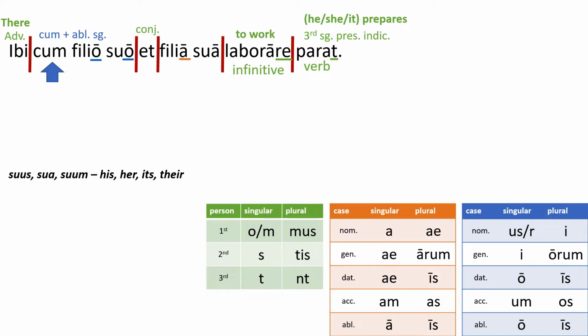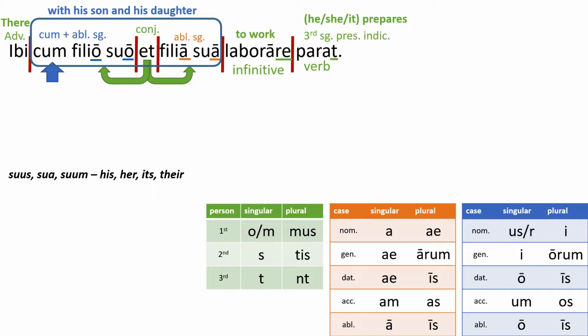But wait, filia sua, long A, that's also ablative singular. Wait a minute. The et is joining filio suo and filia sua. This whole thing here is actually cum plus the ablative, with his son and his daughter.